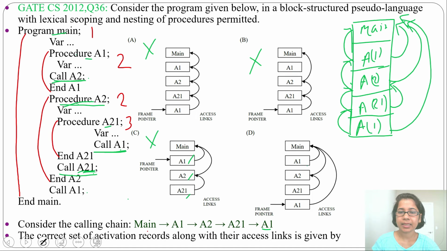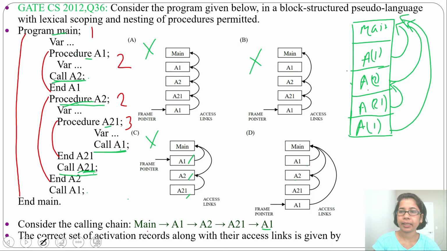So what is access link? Where we can access that procedure, there will be access link. A1 we can access inside main. A2 we can access inside main. A21 we can access inside A2. A21 is nested immediately within A2. So from A21 there will be access link to A2.